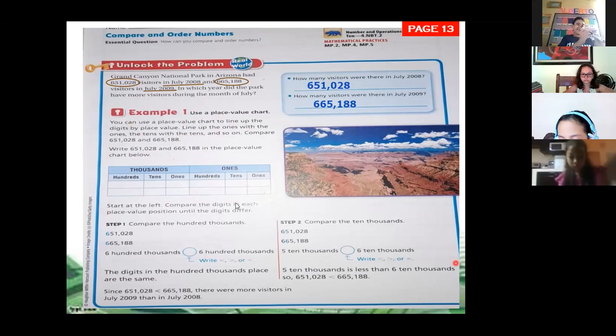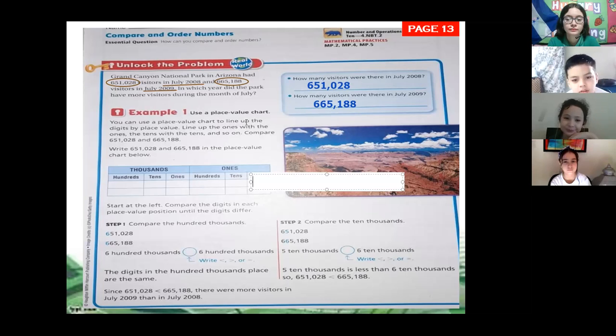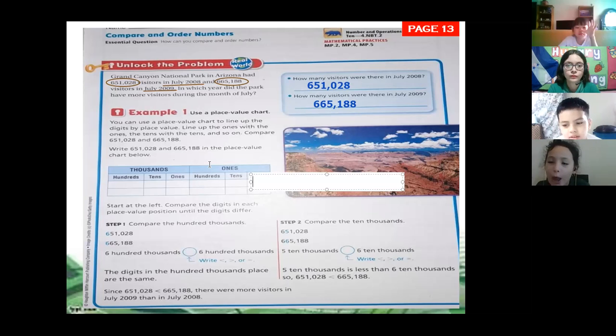Now who can tell me which number is on the ones for the first digit? It's on the ones. Which number, class? Sian?